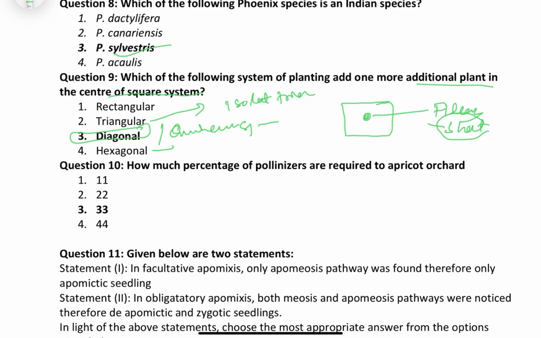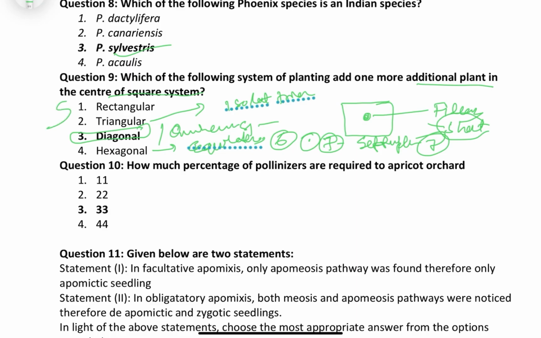Now let's talk about the hexagonal system. In this case we are planting trees at each corner of an equilateral triangle. That results in 6 trees and one tree in the center, that is the 7th tree, and that is why it is also called the septuple system, with 7 trees because one more is accommodated in between. So you must know the basics, like somewhere it comes as isosceles, somewhere equilateral, so you must know all these basic things.